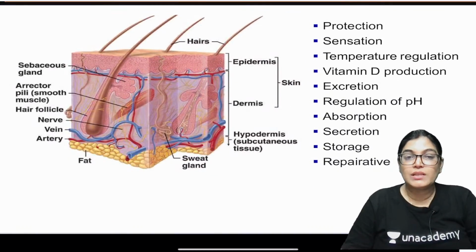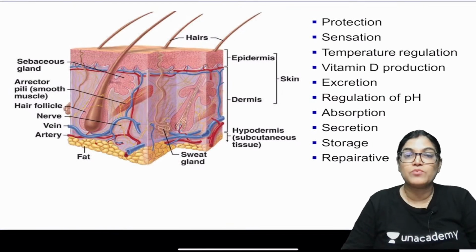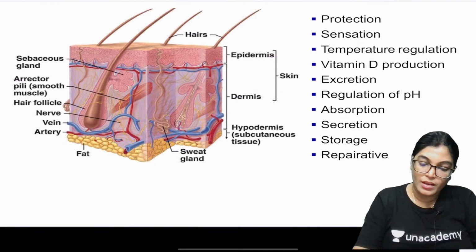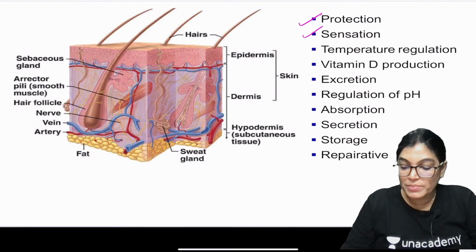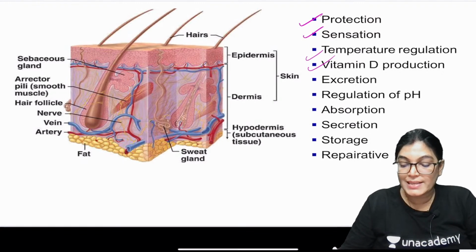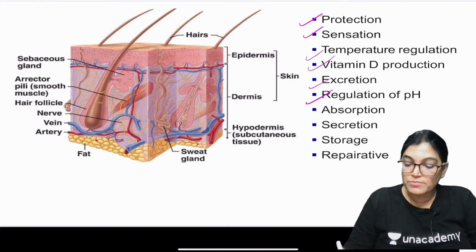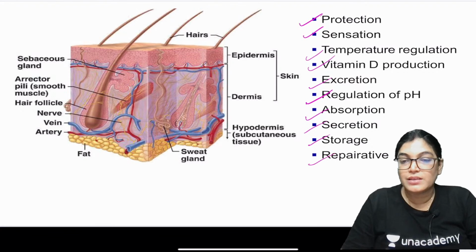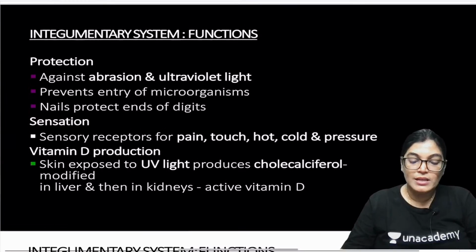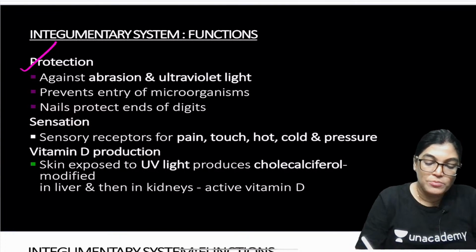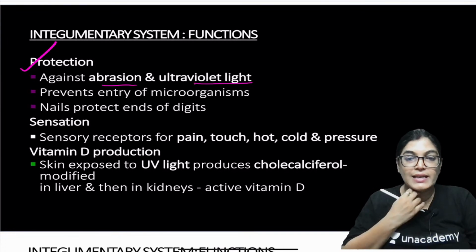Now let's move on with the important functions of the skin. The important functions which the skin performs are protection from the UV rays, sensation, temperature regulation, vitamin D production, excretion via sweating, regulation of pH, absorption, secretion, storage, and reparative function also. Let's discuss the important ones one by one. When we are talking about protection, the important protection the skin provides is against abrasion and ultraviolet rays.